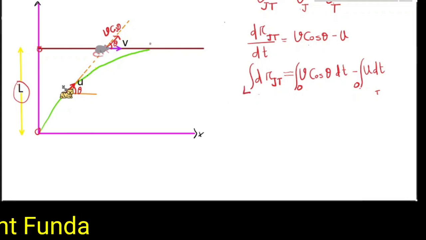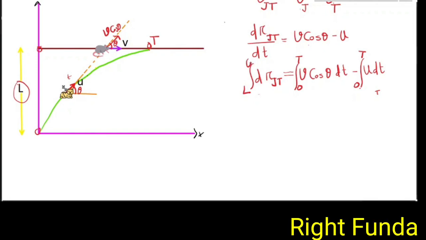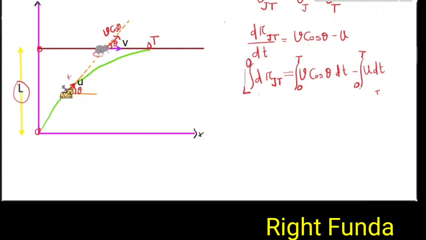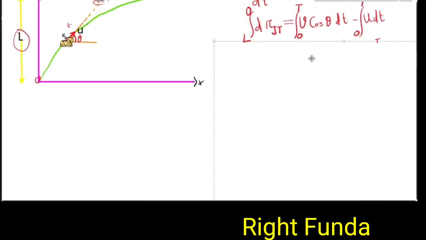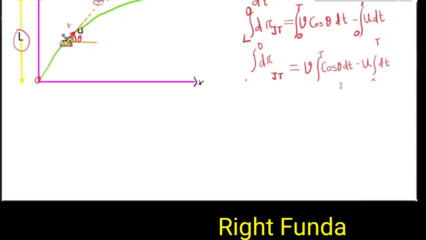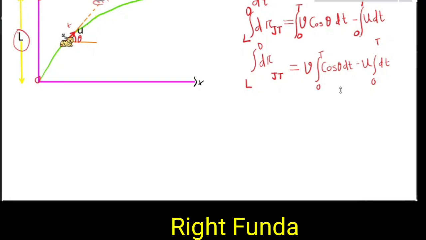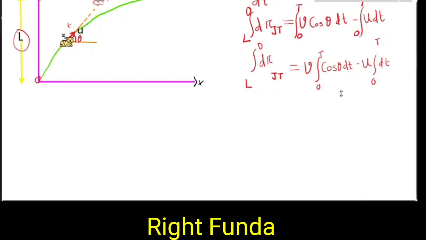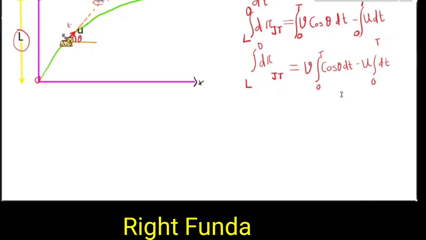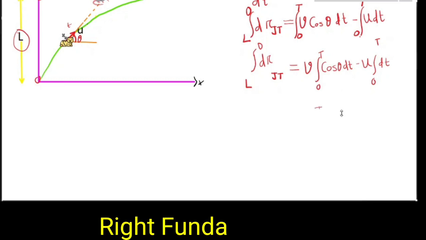Suppose after time capital T they reach here. At time capital T, the position vector of Jerry with respect to Tom will be 0, since they will be at the same position. v is a constant speed, u is a constant, and the v vector is constant, so they can be taken outside the integral. The integral of dr is r, and the integral of dt is t.